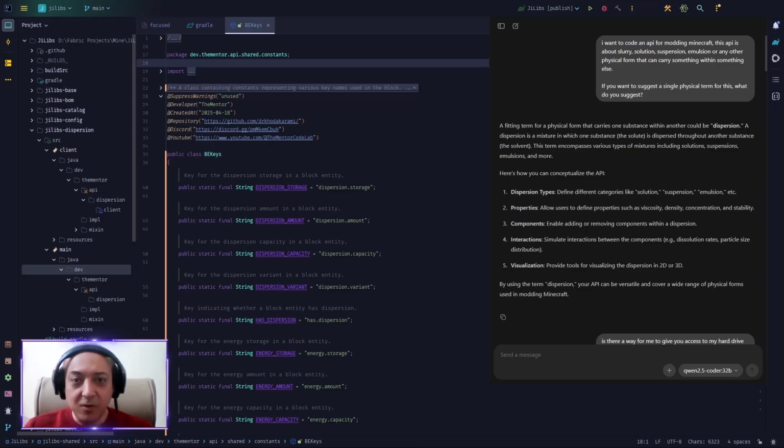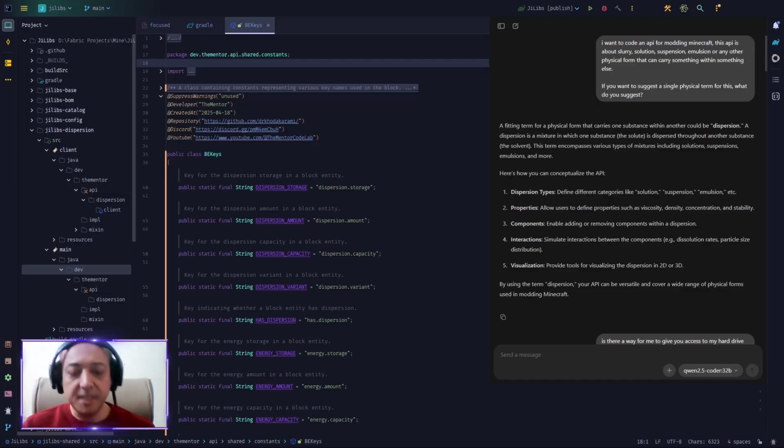Because of that, I went ahead and asked Ollama, Qwen, about a physical term that will handle all of these situations. So I said, I want to code an API for modding Minecraft. This API is about slurry, solution, suspension, emulsion, or any other physical form that can carry something within something else. If you want to suggest a single physical term for this, what do you suggest?